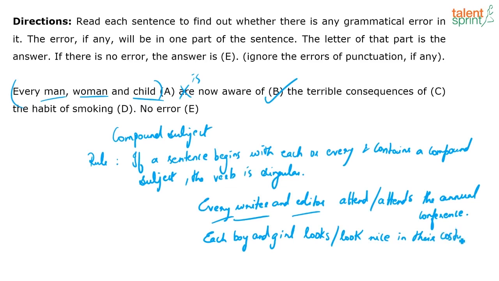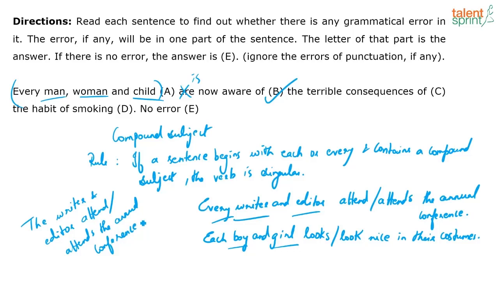in their costumes. Answer. So if I have to write a plain sentence, right, I will say without every, right? I put another context without every here. So the writer and editor, I have two subjects joined by and, as per subject verb agreement it has to be two subjects, means plural subject, which means it has to be the writer and editor attend the annual conference. But the same thing I'm saying, if I have every in front of the compound subject, I need to use a singular verb, attends.